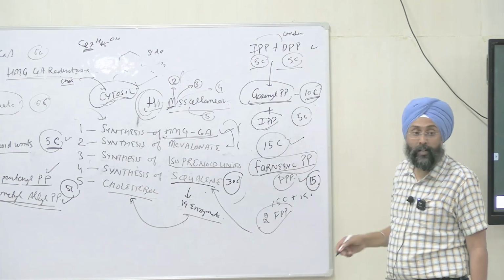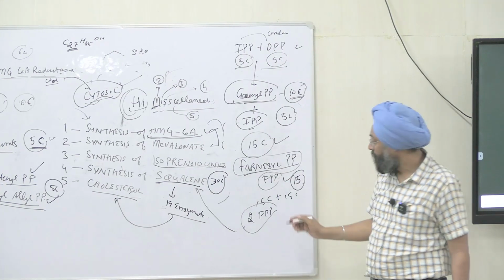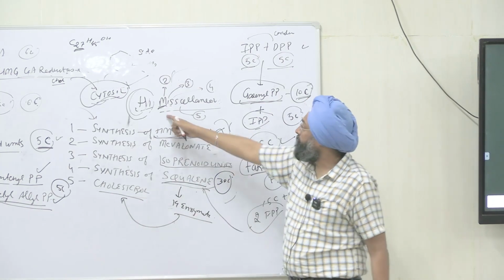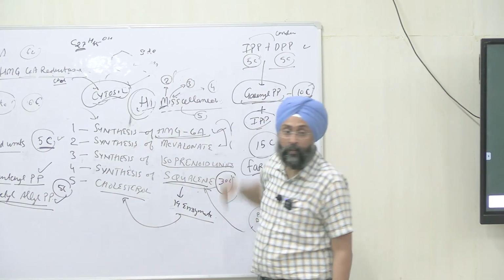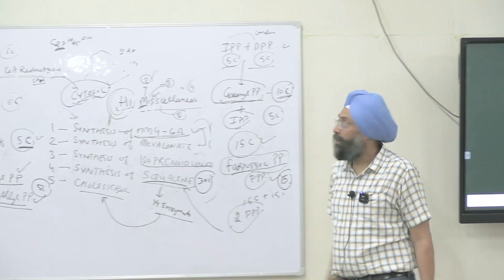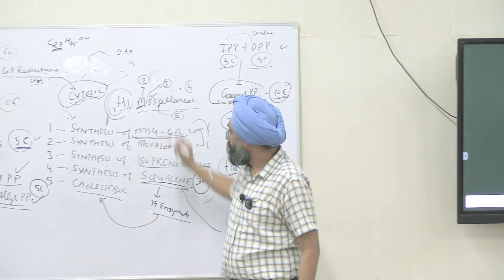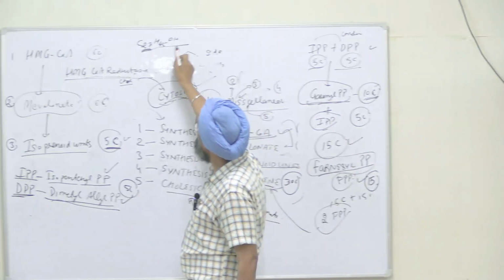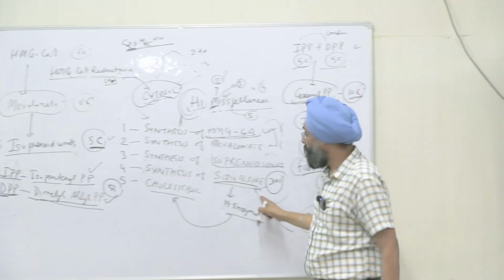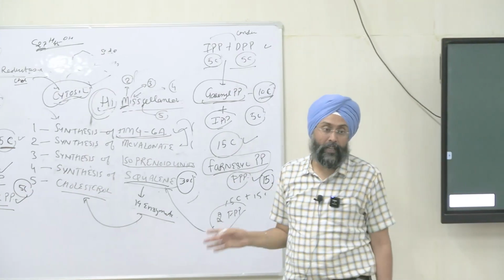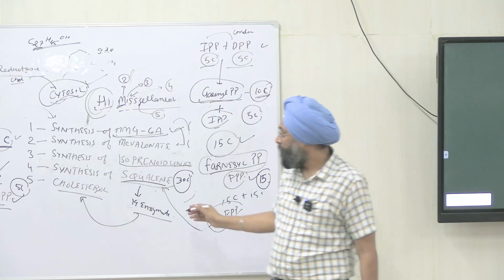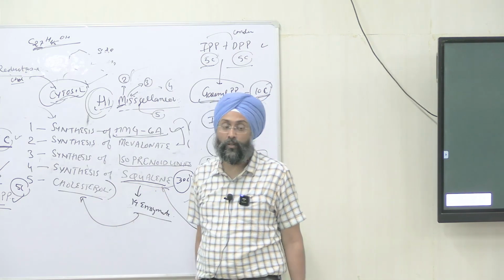And then these two will combine. 15 plus 15 is equal to 30. 30 is your squalene. S for squalene. And the final component is C, that is cholesterol, that contains C27H45OH. And from this step, there are 19 enzymatic reactions. I will basically tell you 3-4 major, and finally we get the cholesterol, right?